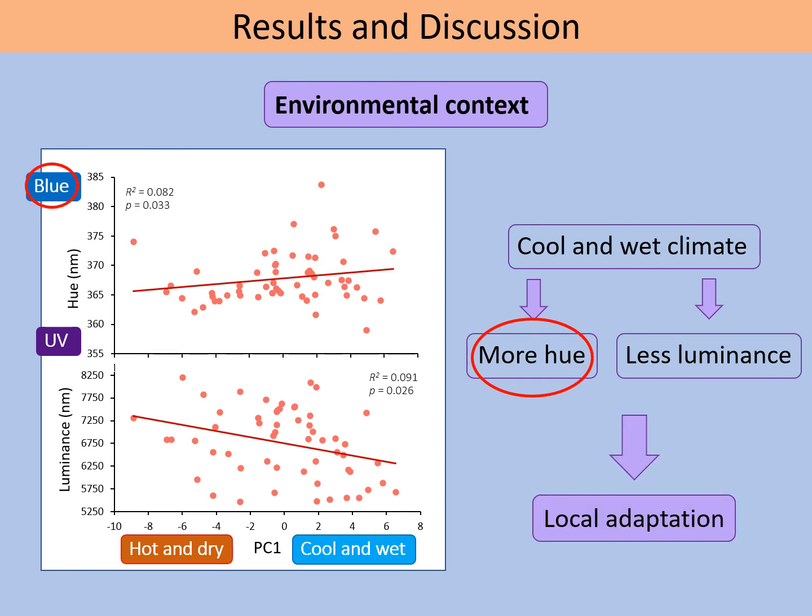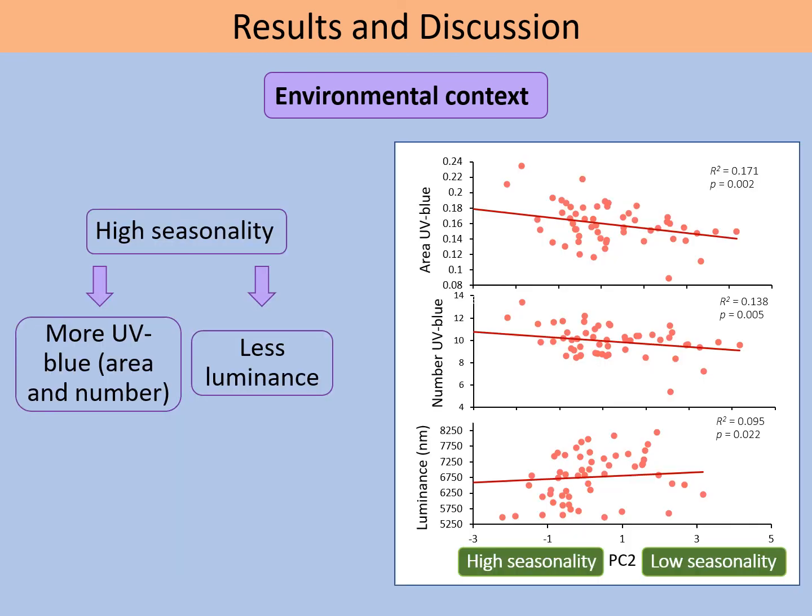This result suggests that there is local adaptation of signal design to the environmental conditions. And PC2 showed a correlation with the number and area of the UV blue patches and with luminance, with male lizards of localities with high climatic seasonality showing more UV blue patches and with less luminance, again suggesting some degree of local adaptation in this chromatic signal.